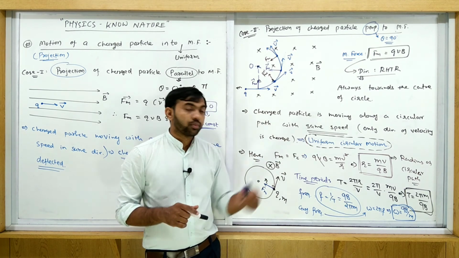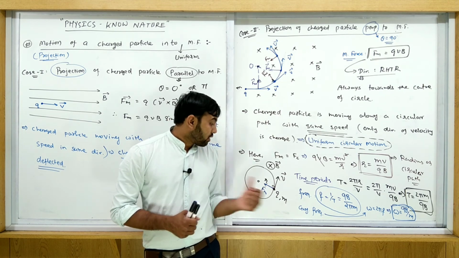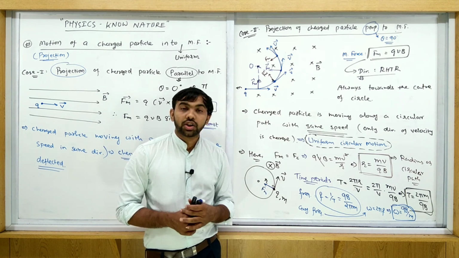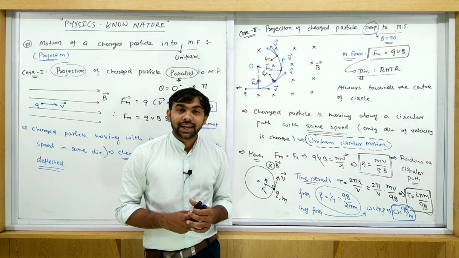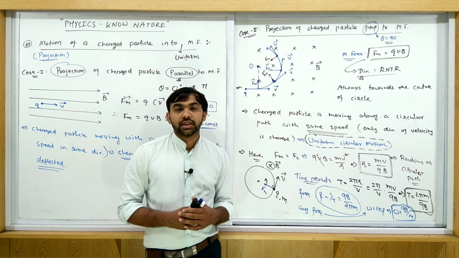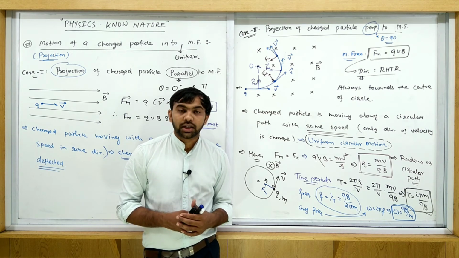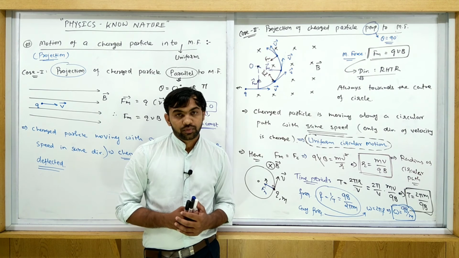Write down the third note: for uniform circular motion, work done by magnetic force on the charged particle is always zero.